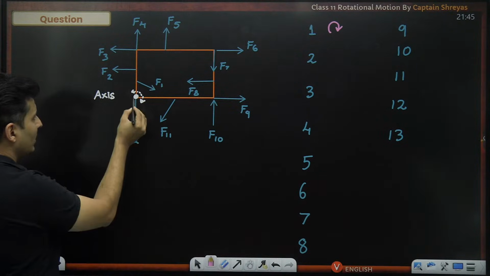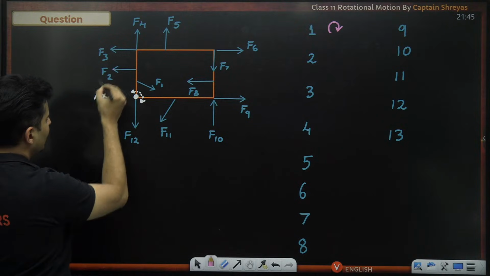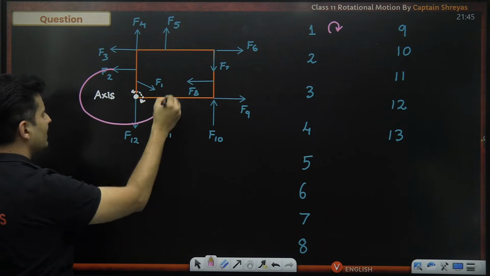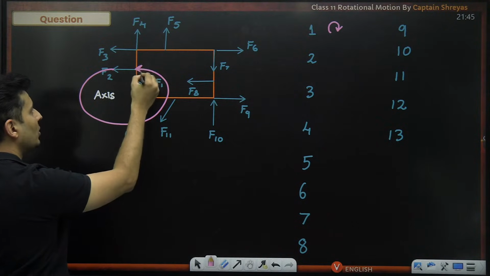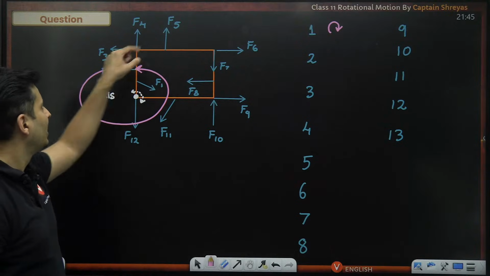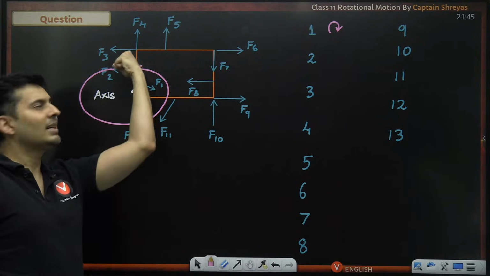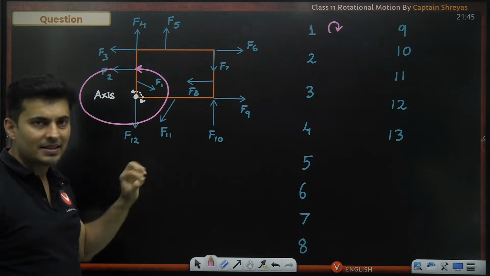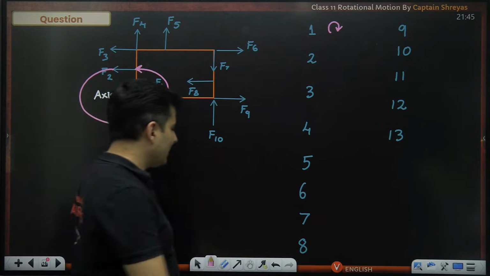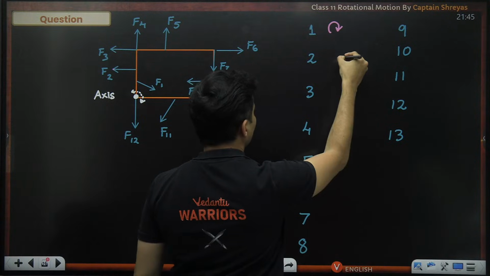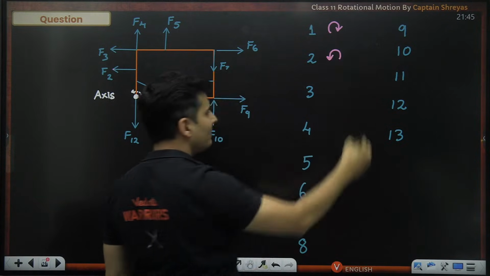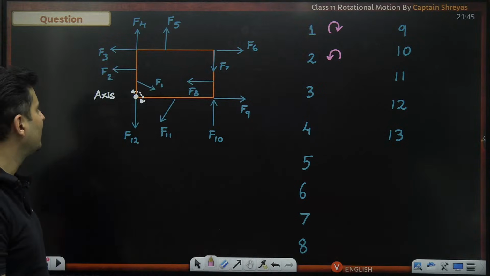For the second force, just move that force like this so that the axis is included inside that loop. Just imagine that the force goes like this and comes back over here and the axis is here. How is it going? Anti-clockwise, isn't it? So the answer for this is anti-clockwise. Very easy to do it by this method.